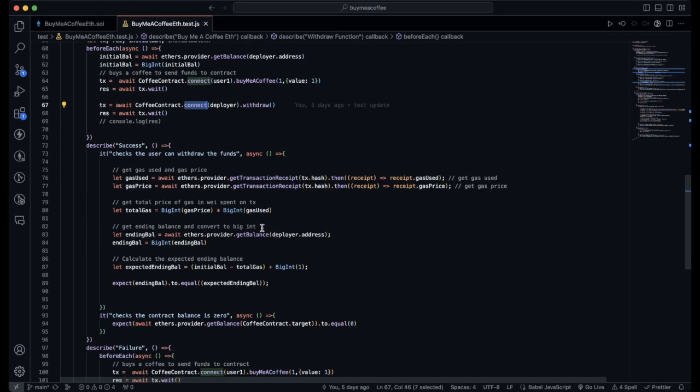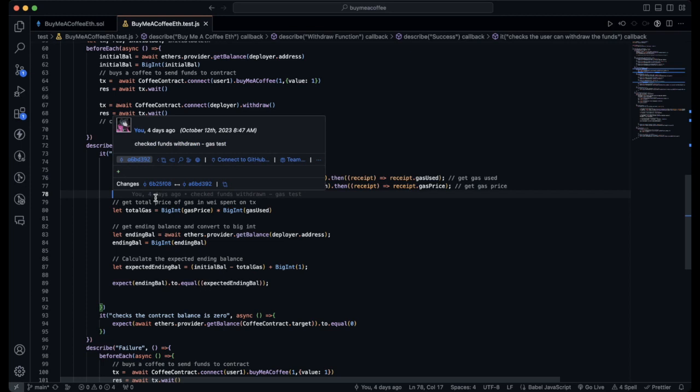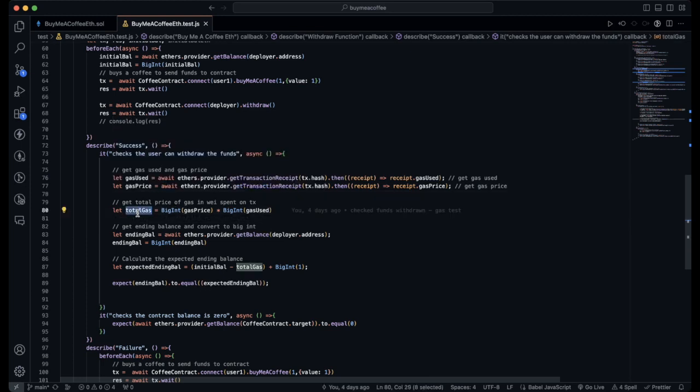Now, this describe block is going to be a little tricky, so I want to go into a little bit more depth with this. In order to describe the success, and to actually test that the balances have been withdrawn, we need to get a few variables. First, we need the gas used, which is the total amount of gas used. And then we need to get the gas price, which is the cost of the price of the gas. Next, we get the total gas, which is going to be the gas price times the gas used.